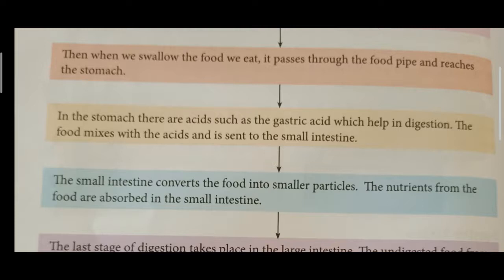What does the acid mean? Gastric acid, which helps in the digestion of food. First of all, we are chewing the food with the help of our teeth. After that, we are swallowing, and the swallowed food will pass through the food pipe and come into the stomach. In the stomach there are some acids, called gastric acid, which helps in the digestion.